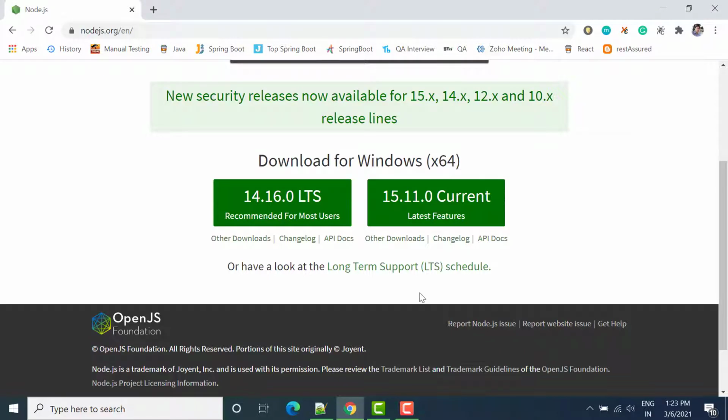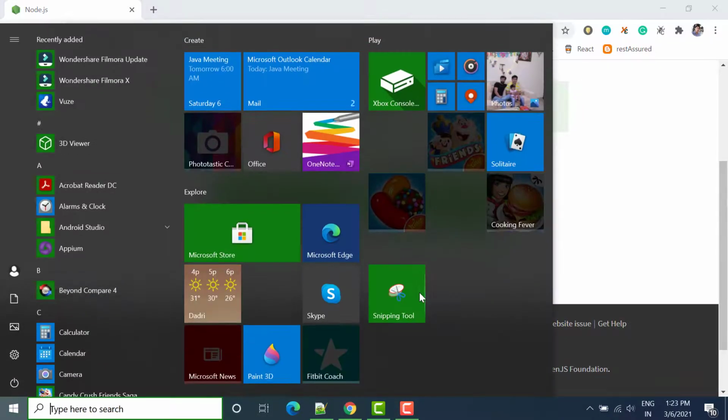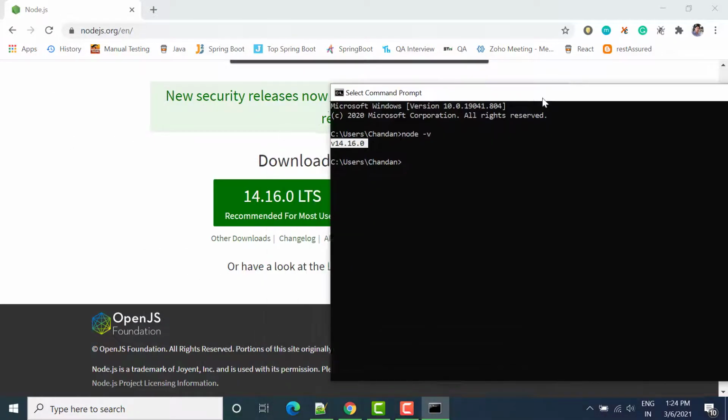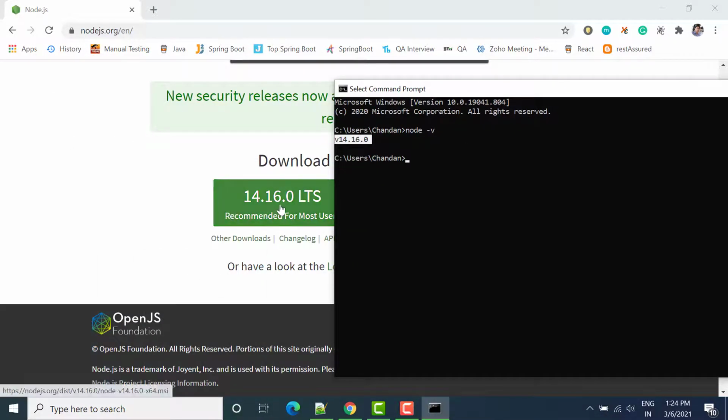Once we install Node.js, we have to open command prompt and check whether Node.js is installed in your system or not. For that we will write the first command, node -v. If we are getting the version of the Node.js that we have installed right now, you can see this is 14.16.0, the same version.